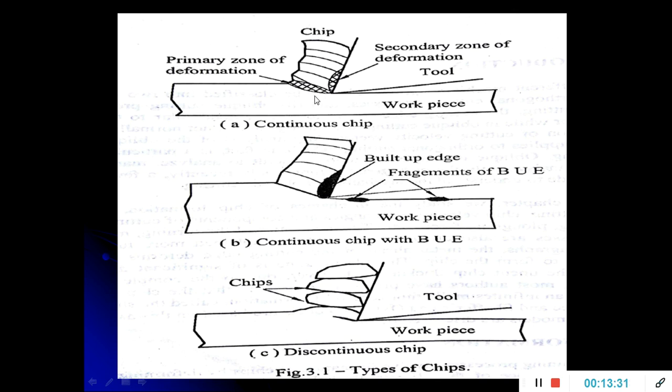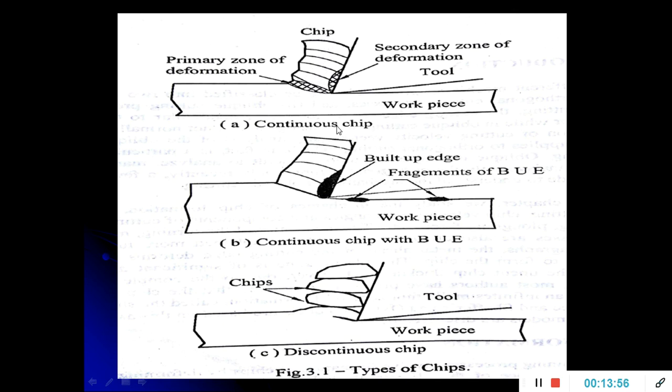The high cutting speed and large rake angle are responsible for the production of these chips. These chips are in the form of a long coil having the same thickness throughout its length.